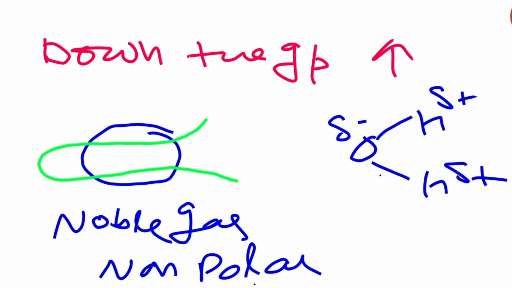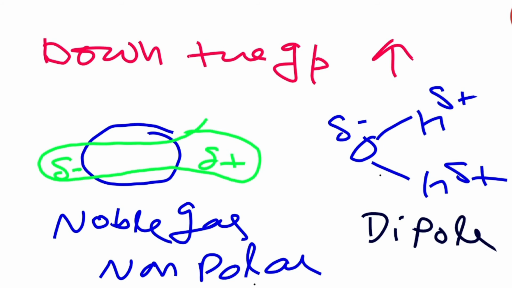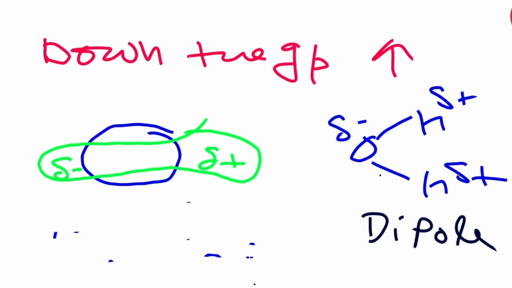Means like this, there is a slightly positive charge and there is a slightly negative charge. Means there is a distortion of the noble gas, and polarity will come into that, and this is called induced dipole. Here, what does it have? This one is having a dipole. And this molecule is having an induced dipole. What is it? Induced dipole. I am writing over there, you must see.